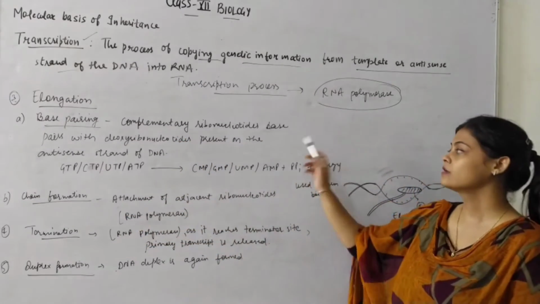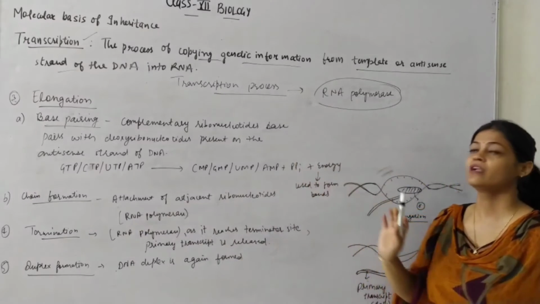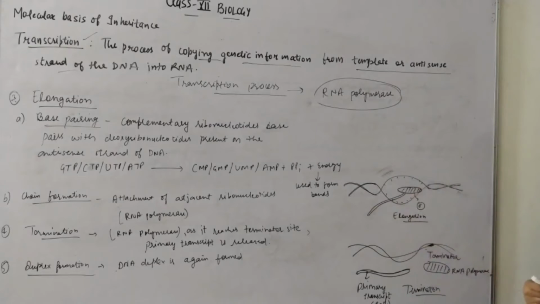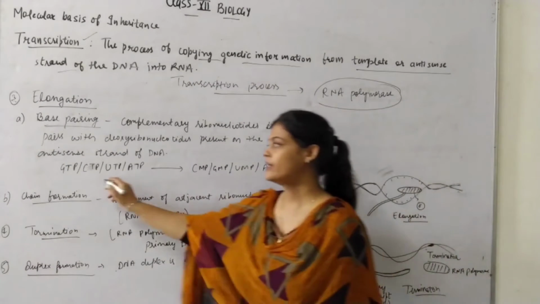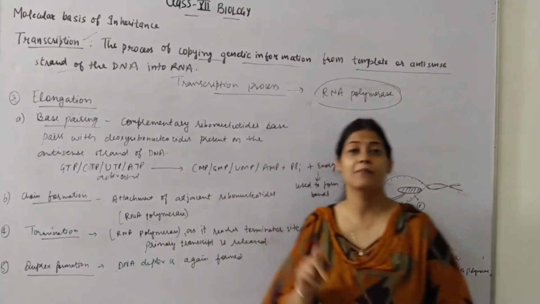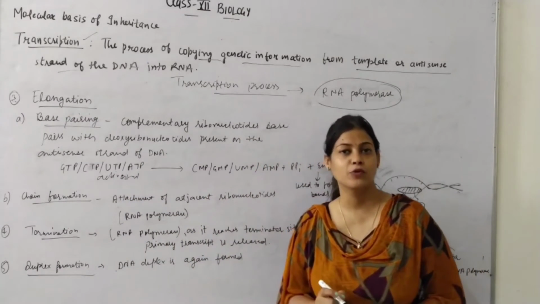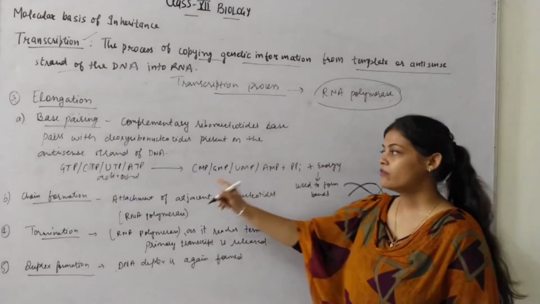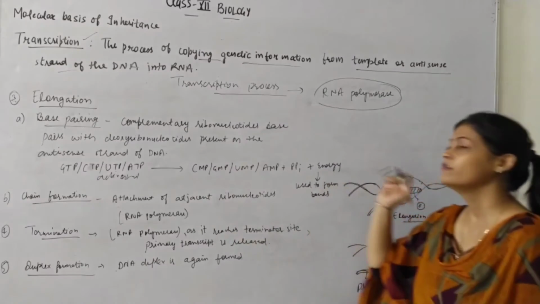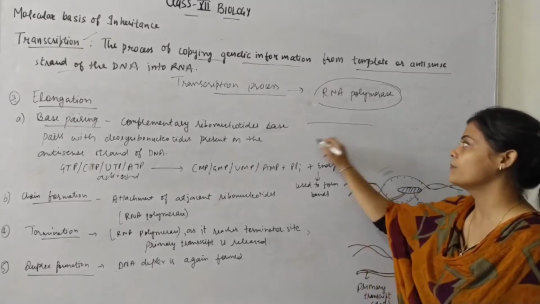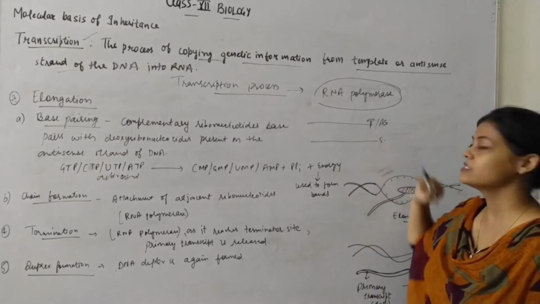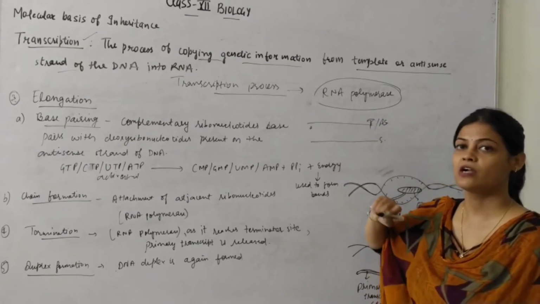Base pairing is the complementary ribonucleotide base pairing with the deoxyribonucleotides. So here I have shown this step, that is elongation. इसमें क्या होगा कि जो एक्टिवेटेड राइबोन्यूक्लियोटाइड्स थे, जो कि इनिशिएशन या फर्स्ट स्टेप में हमने स्टडी किया था कि एक्टिवेटेड राइबोन्यूक्लियोटाइड्स वर सिंथेसाइज्ड, they will base pair themselves with the complementary DNA strand, with the template strand of the DNA. जैसे यहाँ पे क्या था कि ये DNA की template strand थी और antisense strand थी, and this was the sense strand.